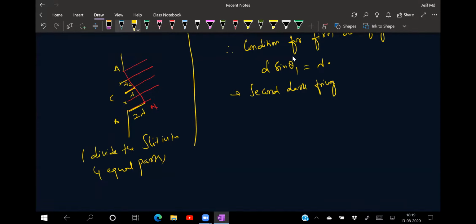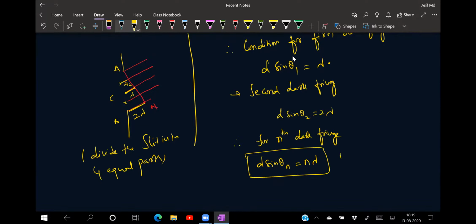Divided into 4 parts, when they are reaching everywhere opposite, they are interfering in the opposite phase. So we are getting the destructive interference on the screen. That means for second dark fringe, if I'm writing the condition, d sin theta 2 will be equal to 2 lambda. Isn't it? So therefore, for nth dark fringe, d sin theta n will be equal to n lambda, where n will be equal to 1, 2, 3, and so on like that.